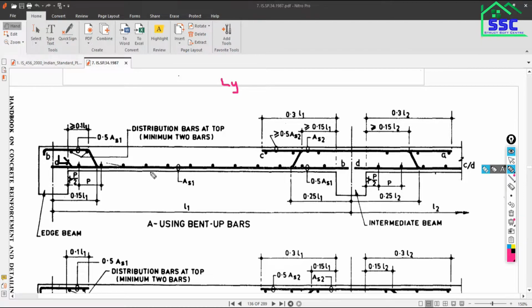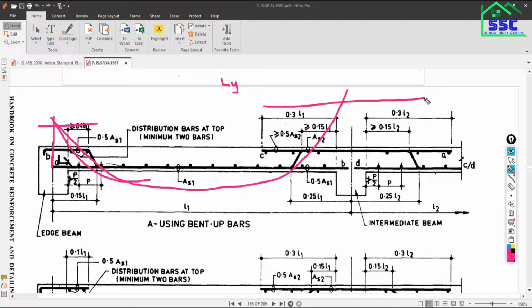If you look at the slab, you will get the negative moment over the support. Why are we going to bend up these bars? There should be some reason. As with your beam, we will get the negative moment over the support, and as we move from this point to this point, the moment changes. As you get negative moment, you need to provide reinforcement at the top. You know very well that for sagging moment, reinforcement will be at the bottom, and for hogging moment, reinforcement will be at the top.